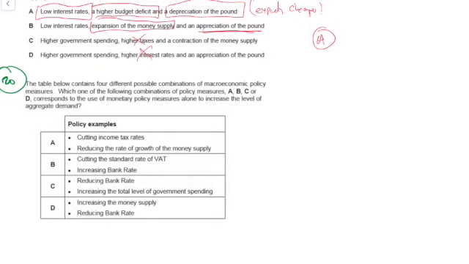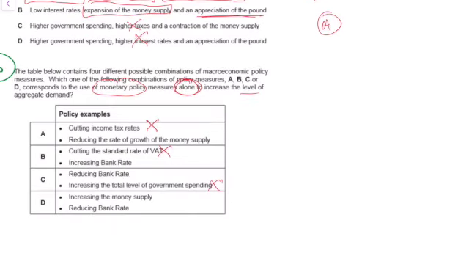And finally, which are monetary policy alone to increase AD. So cutting interest rates and reducing, well, okay, that's fiscal policy, that's fiscal policy, that's fiscal policy. So that just leaves you with D. They're the only monetary policy things. The bank rate is the Bank of England's base rate in the UK, and both of those are part of monetary policy, which leaves us with the right answer as D.